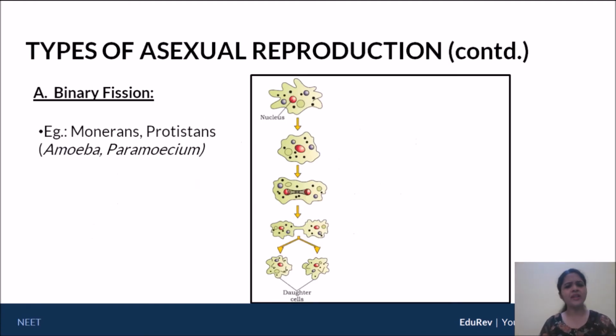Now let's go to a couple of examples here. Binary fission is very common in bacteria, so Monera, and very common in protistans, like amoeba and paramecium. Here you have the parent cell, the parent amoeboid. This is amoeba. You can see that the amount of cytoplasm is quite a lot here. Then as the cell keeps on, you can see the nucleus starting to divide, and then you can finally see the 2 daughter cells at the end. This is a very characteristic example of binary fission: a single parent giving rise to 2 daughters.